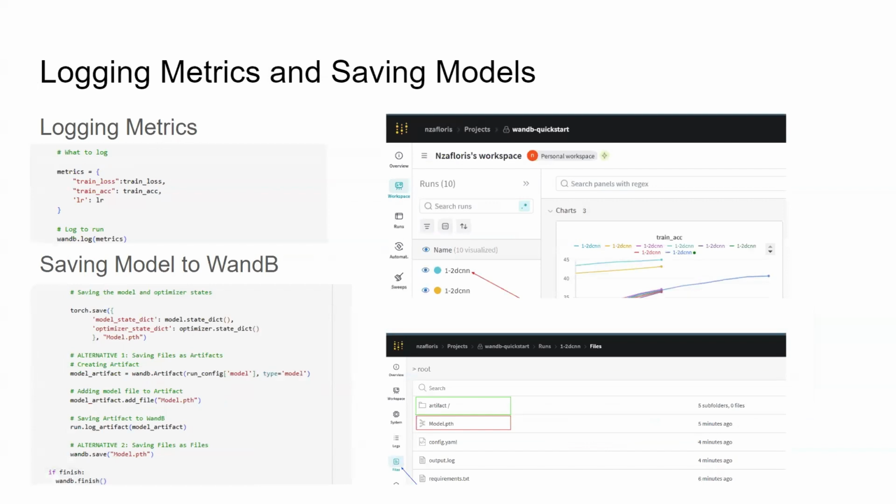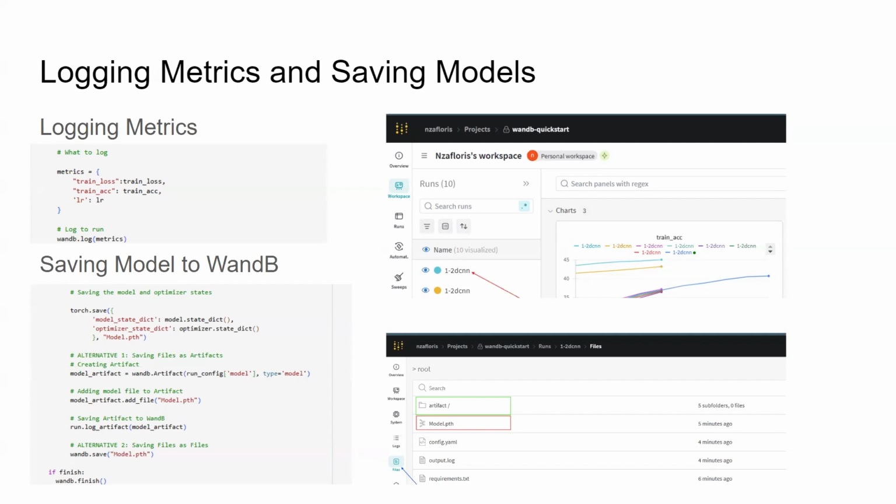Next is logging metrics and saving models. The first thing is to organize your metrics in a dictionary format, and then you can log them by running wandb.log and adding those metrics. The next thing would be to save your model, where you have to save the state of the model. And after saving it, you can either save it to WandB as an artifact or as a simple file.